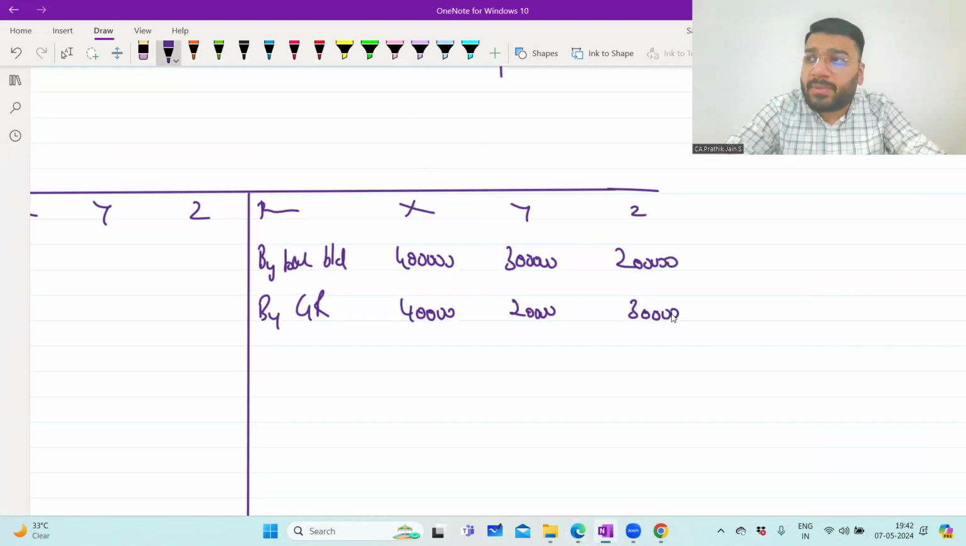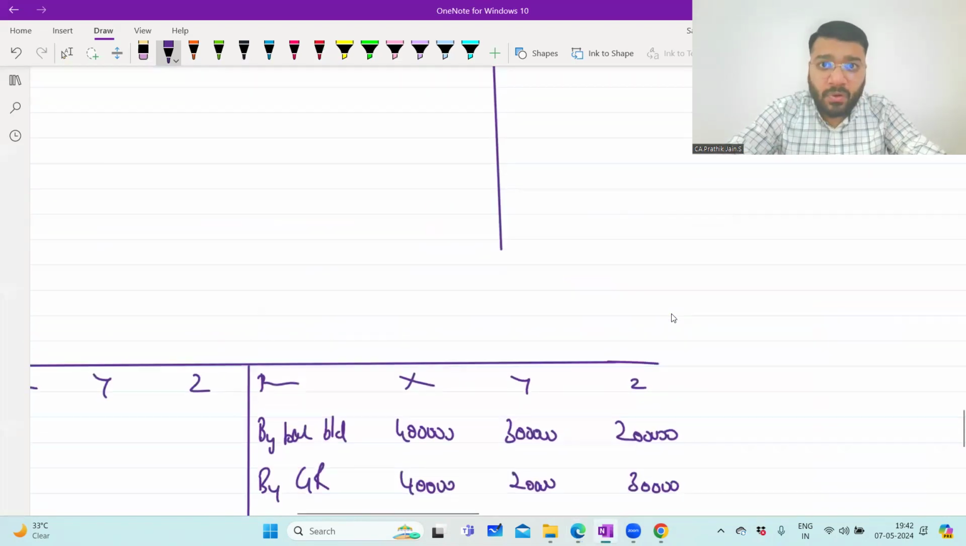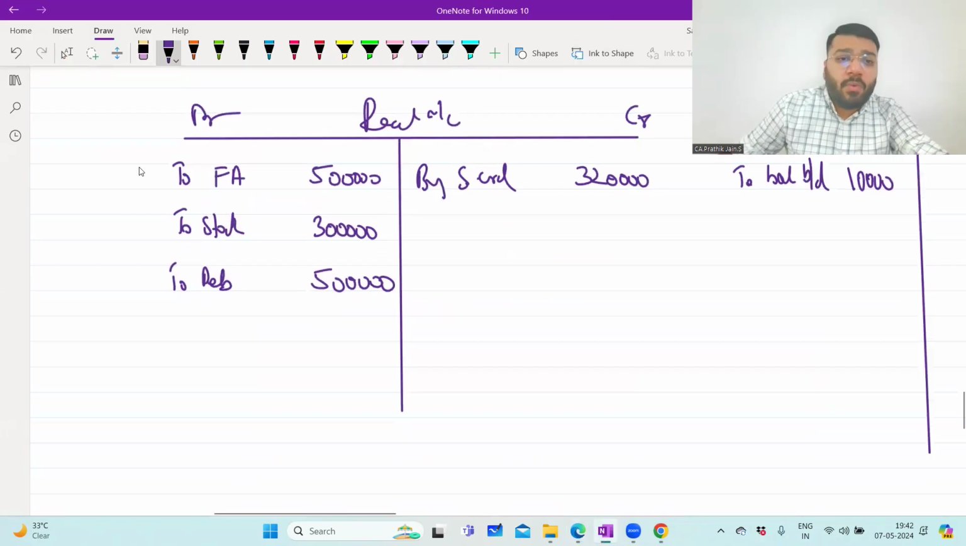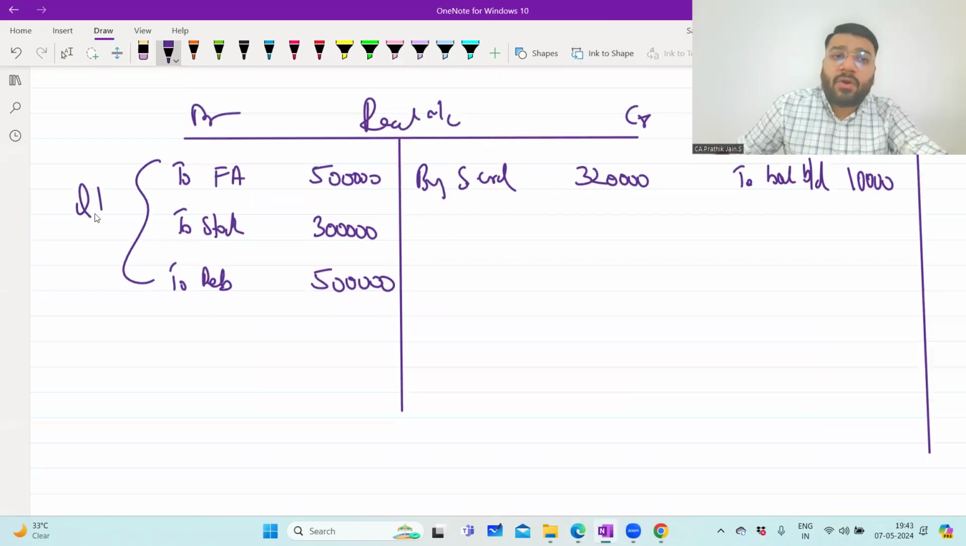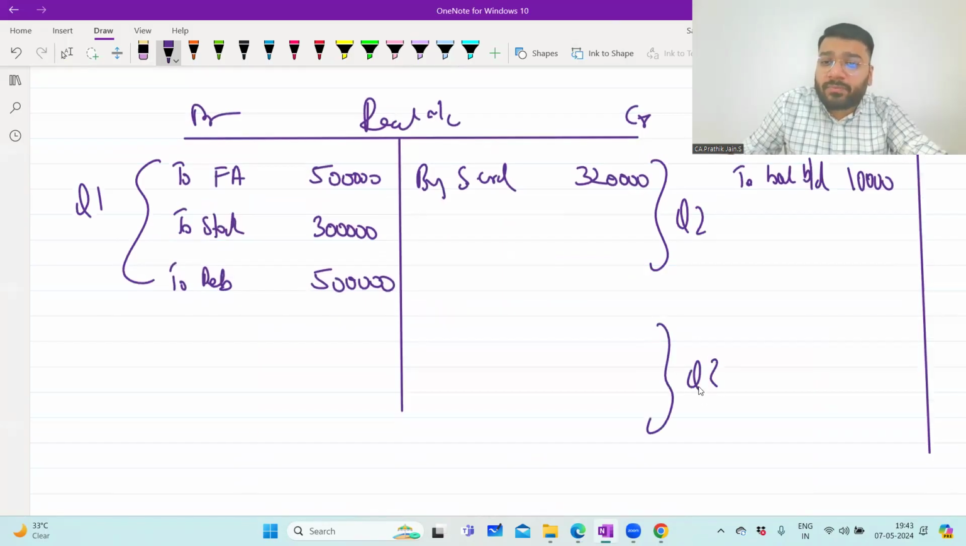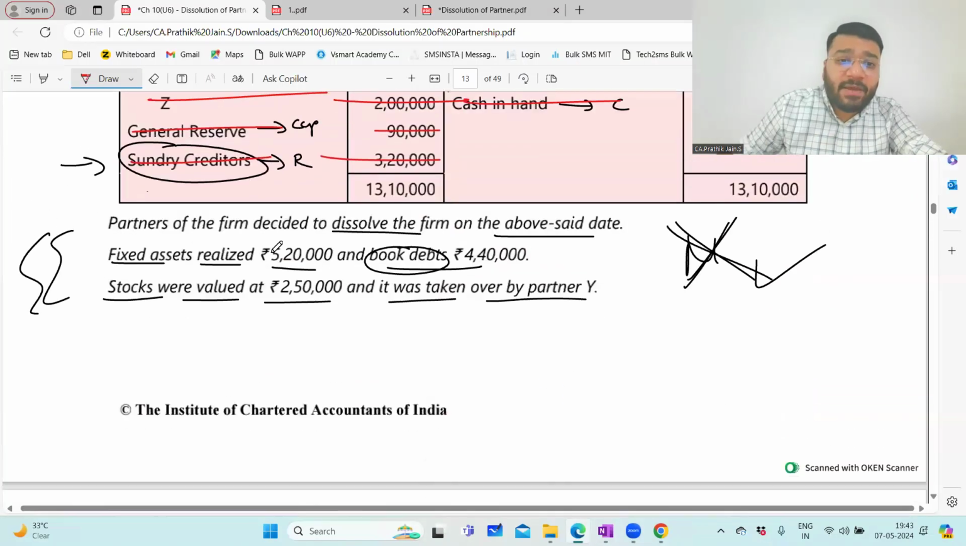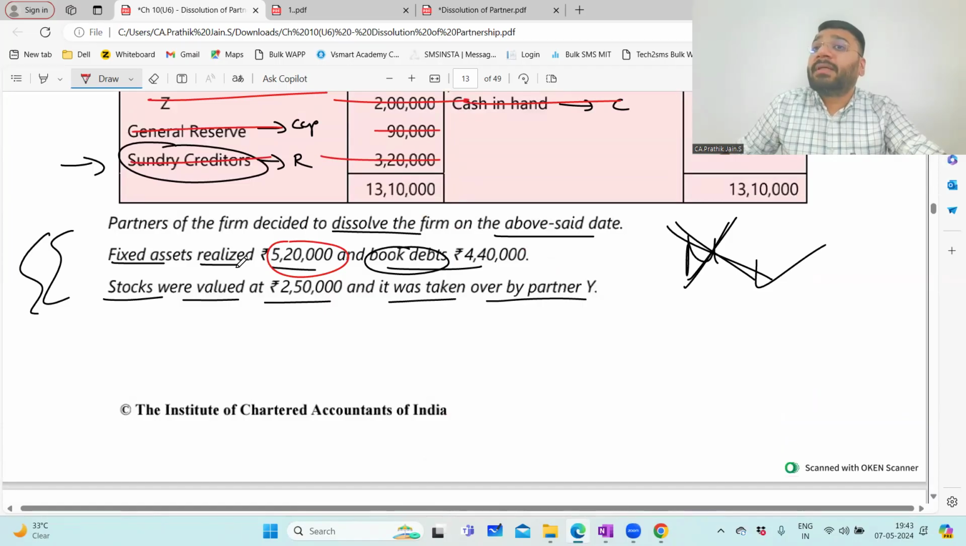Guys, all of you comfortable so far? Online people, hello? Yes, sir. Now what am I supposed to do? Sir, whatever assets in quadrant 1, I recorded the asset. In quadrant 2, I recorded the liability. In quadrant 3, what am I supposed to do? Realization of the assets. So the question says that assets have realized following. So fixed asset is realized 520. Realized in what form? Cash form. Book debts 440 in the cash form.